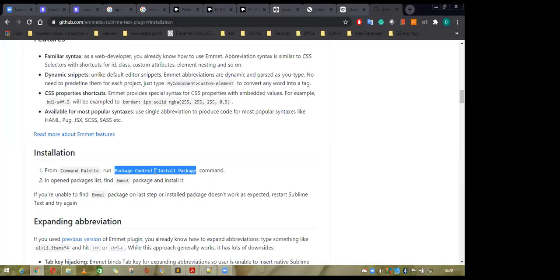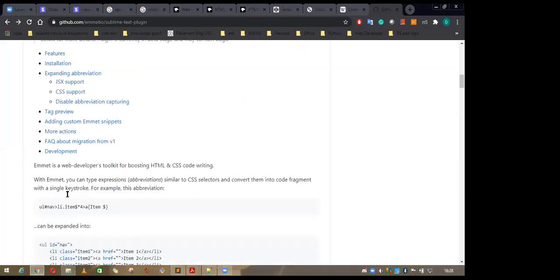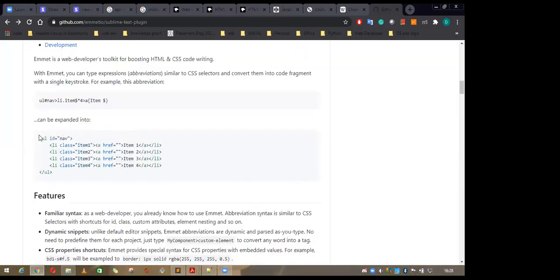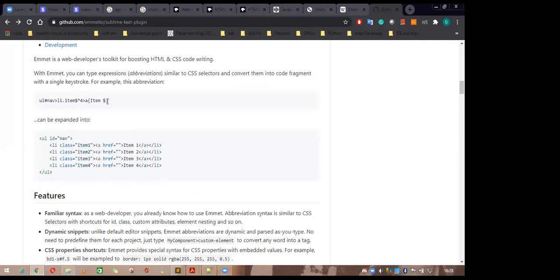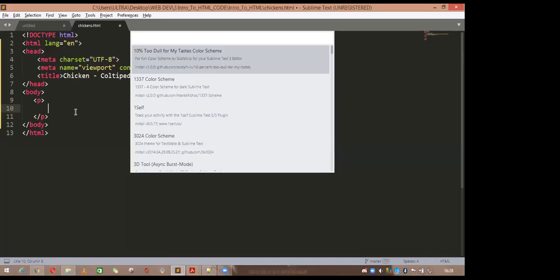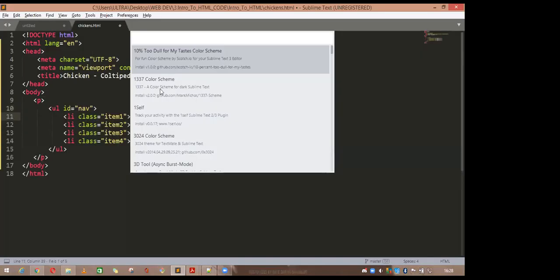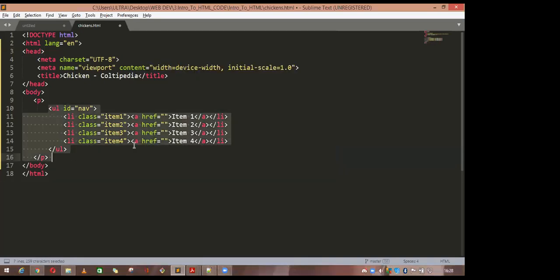What is the benefit of using Emmet? Suppose you want a UL tag with a list of items, item 1, item 2, item 3, item 4. You just use one line of this abbreviation command. If you hit the tab, I'm copying this and pasting here, and hitting the tab. Let me remove this one. It gives a nice structure.